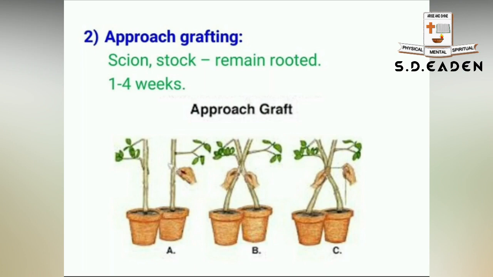After 1 to 4 weeks, the tip of the stalk and the base of the scion are cut off and detached, and they will grow into separate plants. Okay, you can see the picture, you'll be able to understand easily.